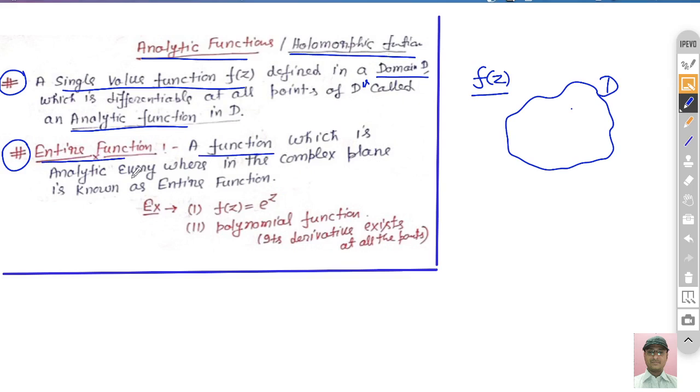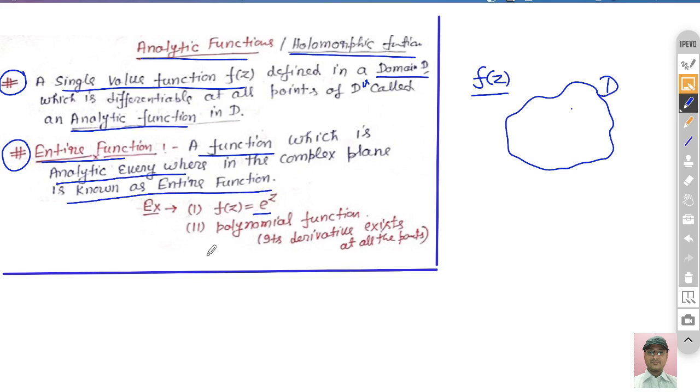A function which is analytic everywhere in the complex plane is known as an entire function. For example the exponential function, e raised to the power z, or you can say the polynomial function; every polynomial is entire because its derivative exists at all points of the entire complex plane. In the entire complex plane, it is analytic everywhere. So this is the simple definition.